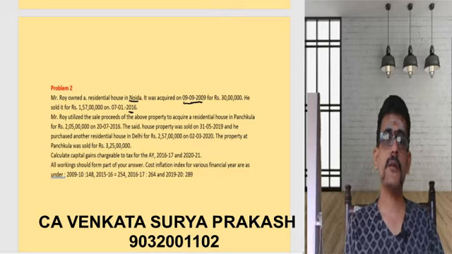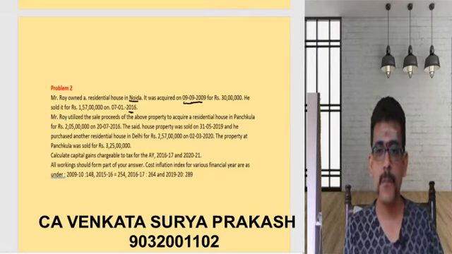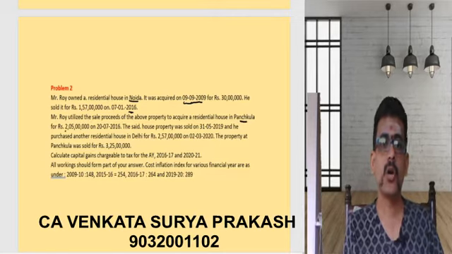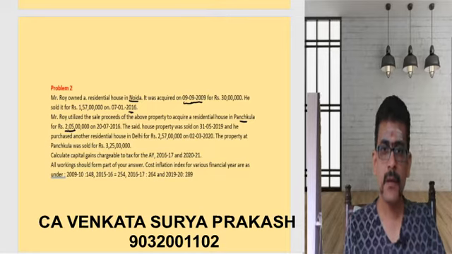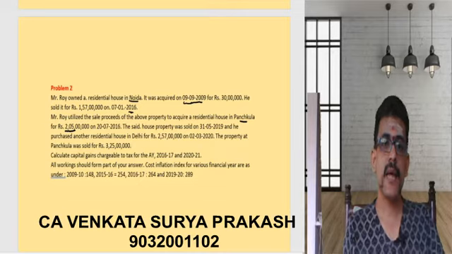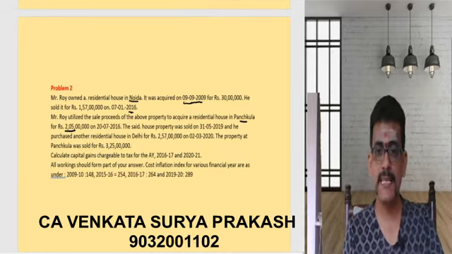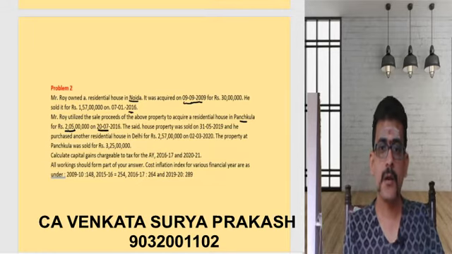Now Roy utilized the sale proceeds of the above property to acquire a residential house in Panchkula for 2 crores 5 lakhs. So here what is happening? He is selling the house for 1 crore 57 lakhs and acquired another house for a consideration of 2 crores 5 lakhs on 20th July 2016.